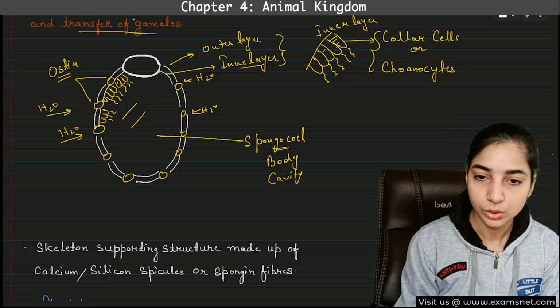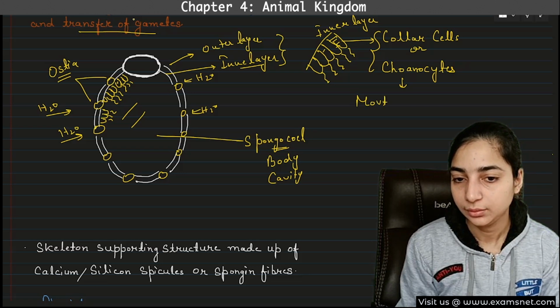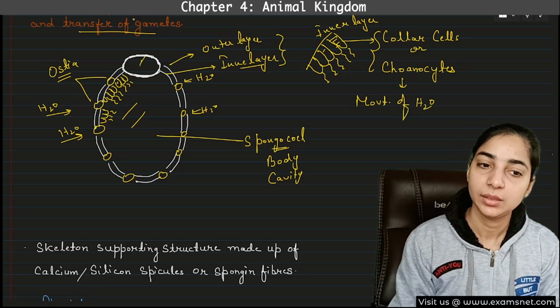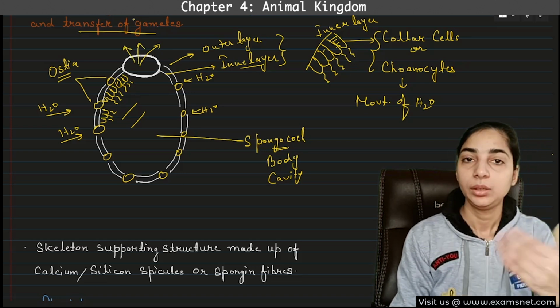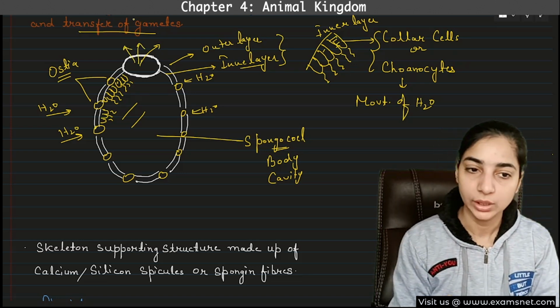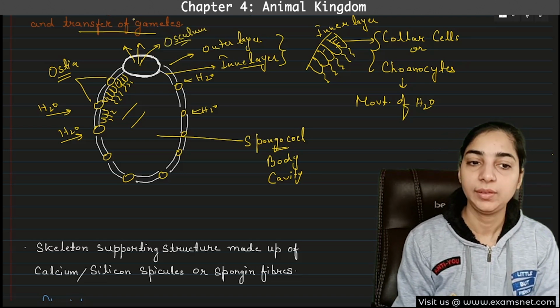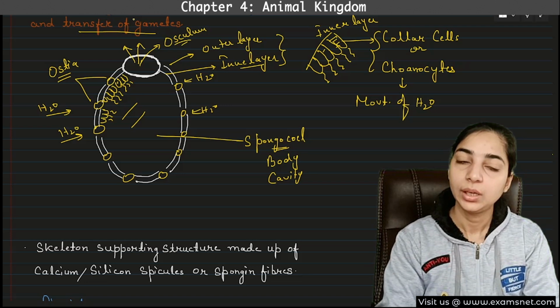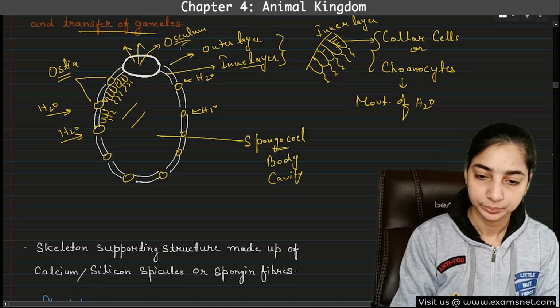So these choanocytes will help in the movement of water. And then the waste particles will move out through this larger pore that is known as osculum. Through this, the waste materials will be excreted out again with the help of water. Got it? I hope you understood this.